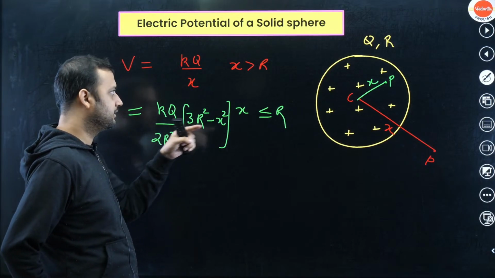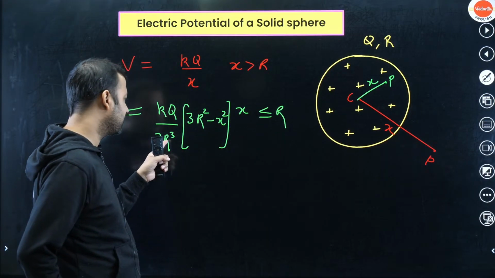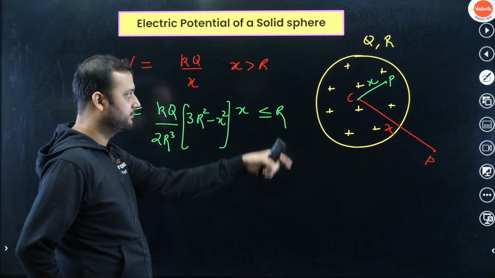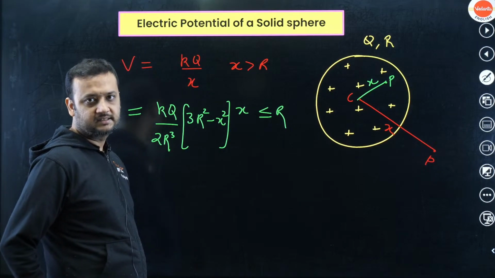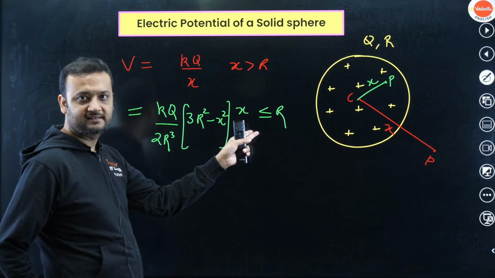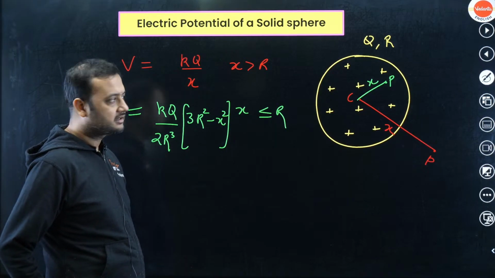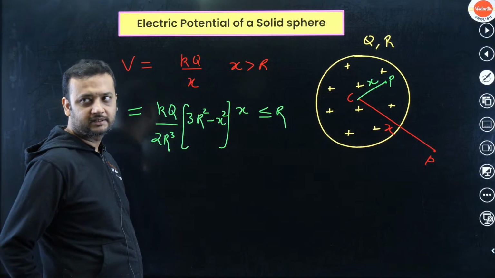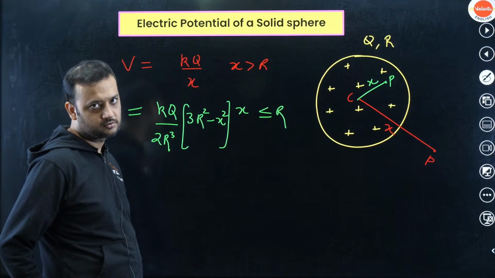Here q is the total charge on the sphere, R is the radius of the sphere, and x is the distance from the center. You have to use this formula when x is less than R. If x is greater than R, then use the above formula, kq by x. I hope you have understood till here.